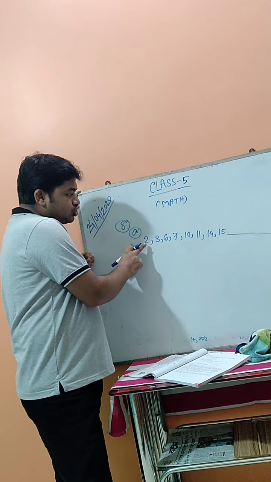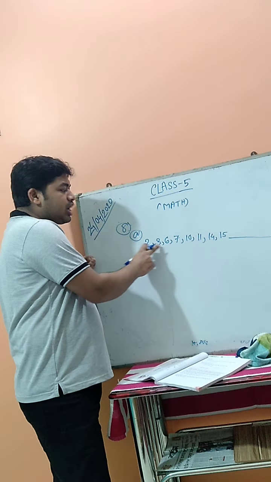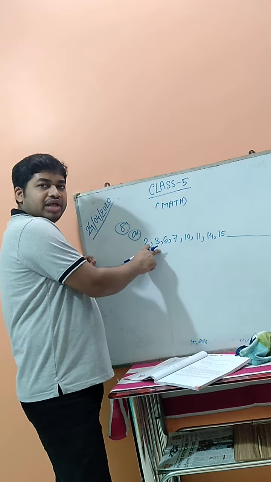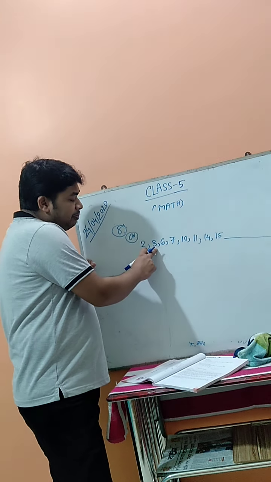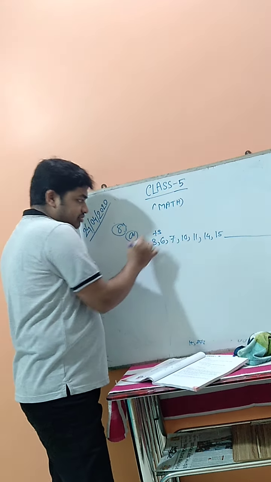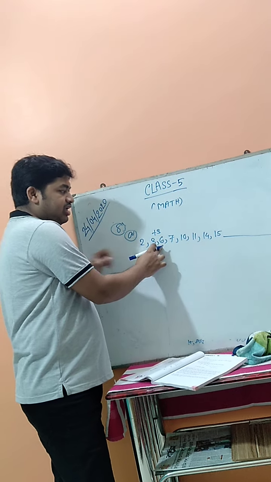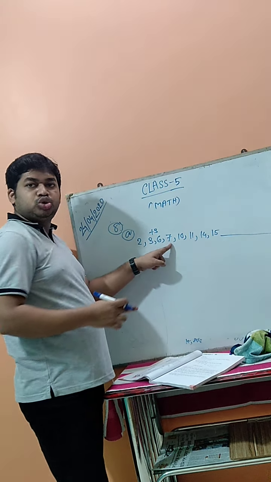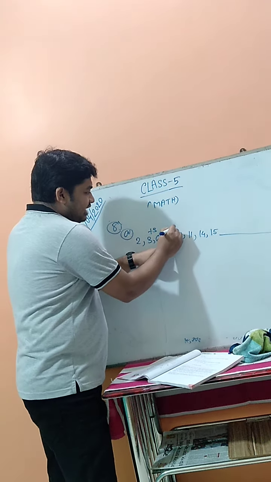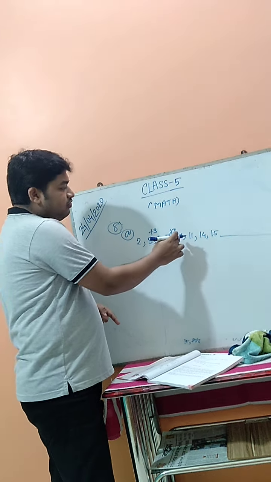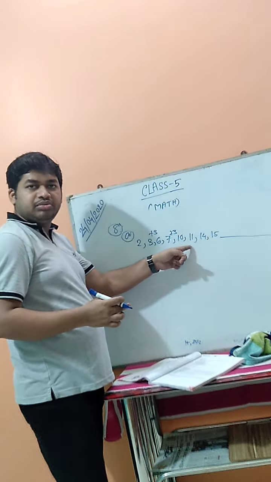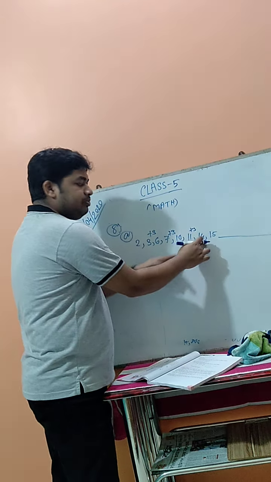First, 2 and 3 are two consecutive numbers, back to back. Then from 3 plus 3, it becomes 6. Again 6 and 7 are two consecutive numbers, again add 3, then it becomes 10. 10 and 11 are also two consecutive numbers, again plus 3, so it becomes 14.